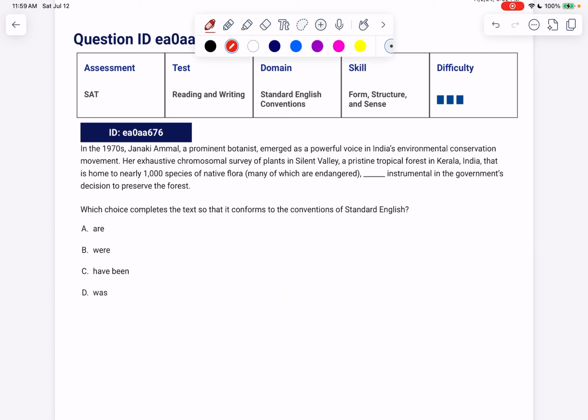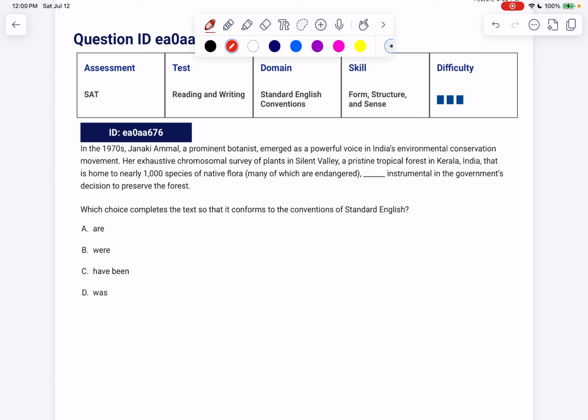In the 1970s, Janaki Ammal, a prominent botanist, emerged as a powerful voice in India's environmental conservation movement. Her exhaustive chromosomal survey of plants in Silent Valley, a pristine tropical forest in Kerala, India, that is home to nearly 1,000 species of native flora, many of which are endangered, blank instrumental in the government's decision to preserve the forest.